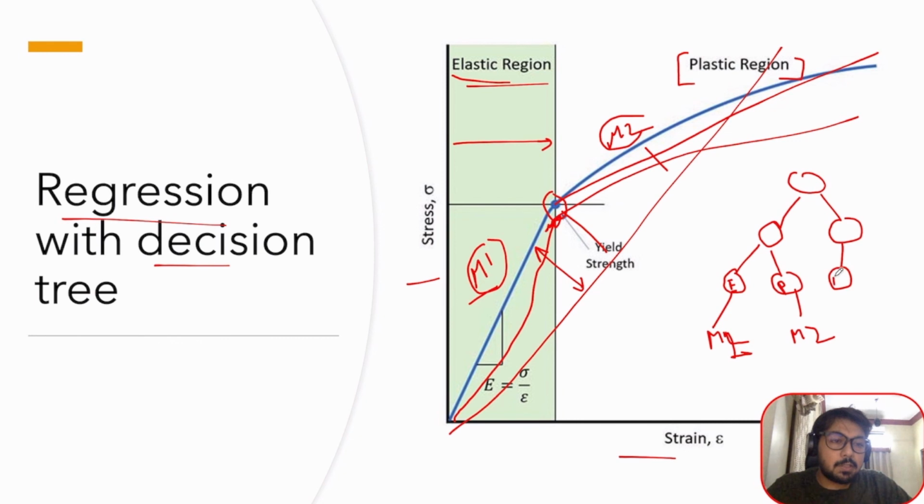So this is how a decision tree can be used to predict the various regions of the curve, and over different regions I can use different models to find the exact behavior of the curve. So I can replicate the exact behavior of the curve. This is known as regression with decision tree.